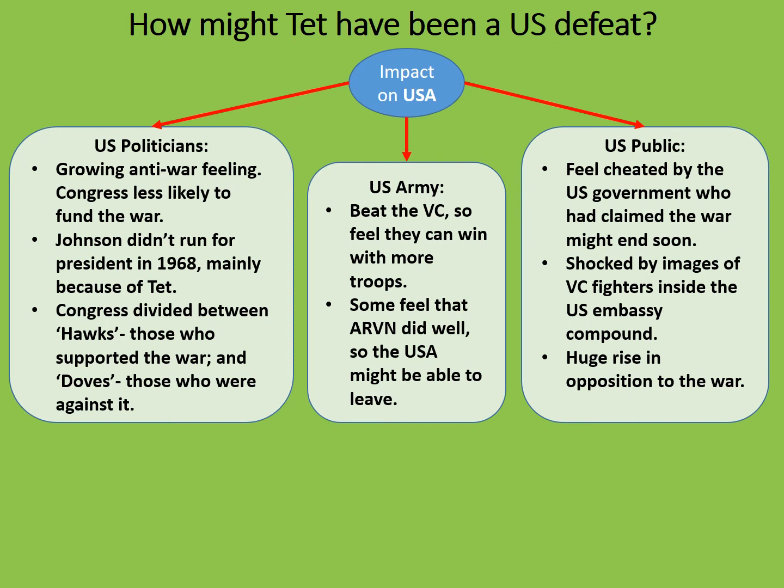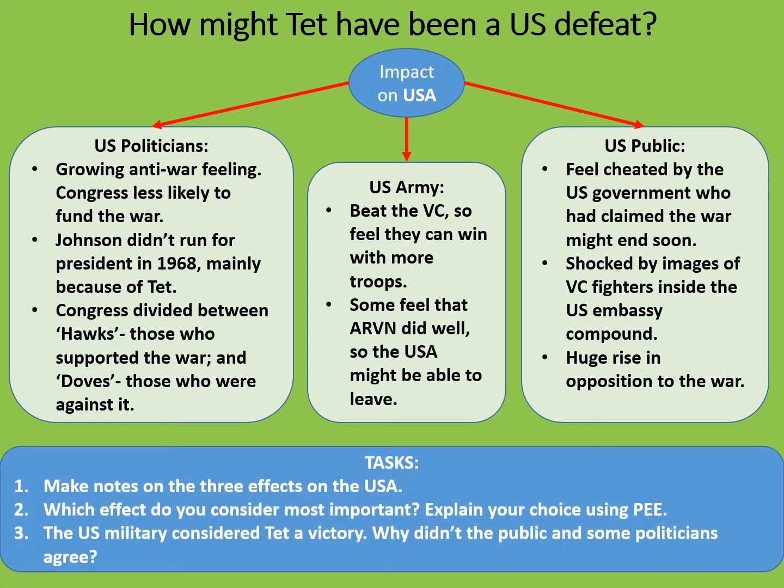The images from the Tet Offensive, regardless of the fact that the Vietcong were defeated, convinced many Americans that this was a war that simply couldn't be won. One of the most respected news correspondents in America, a man who reported for CBS News, Walter Cronkite, made the argument that the Vietnam War was not being won. His word was one that many American people trusted, and it had a serious impact on support for the war.